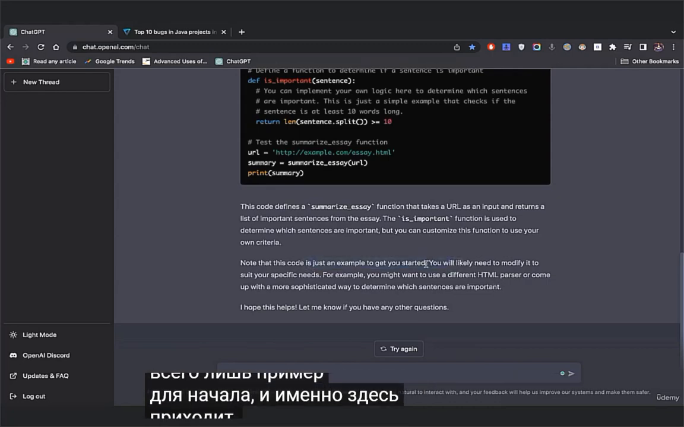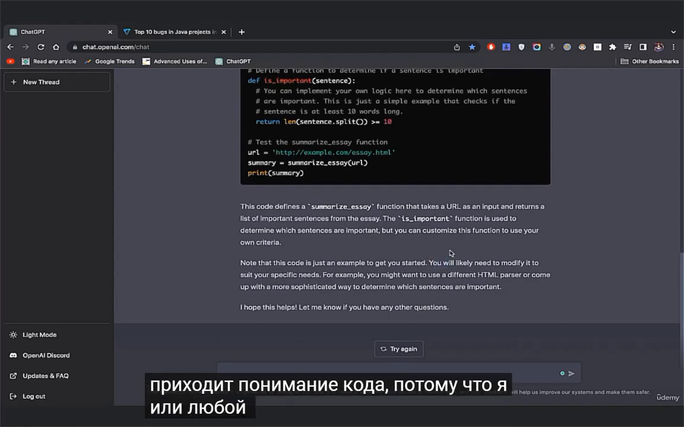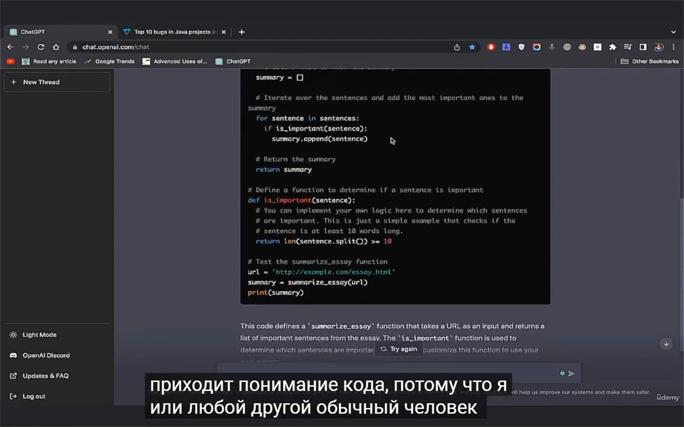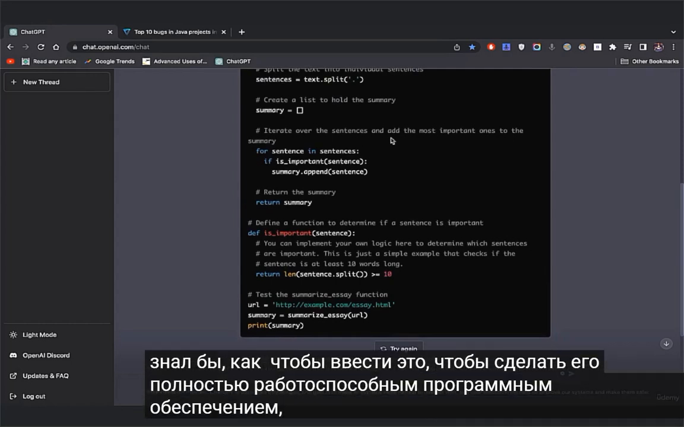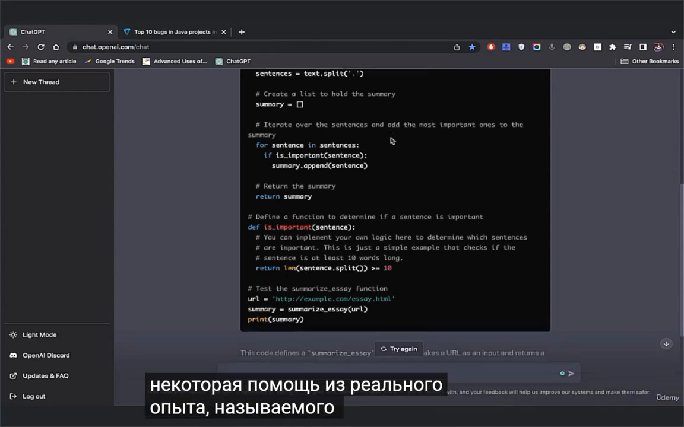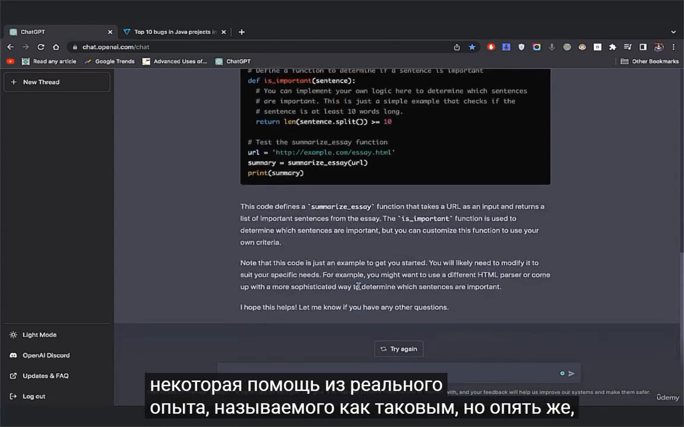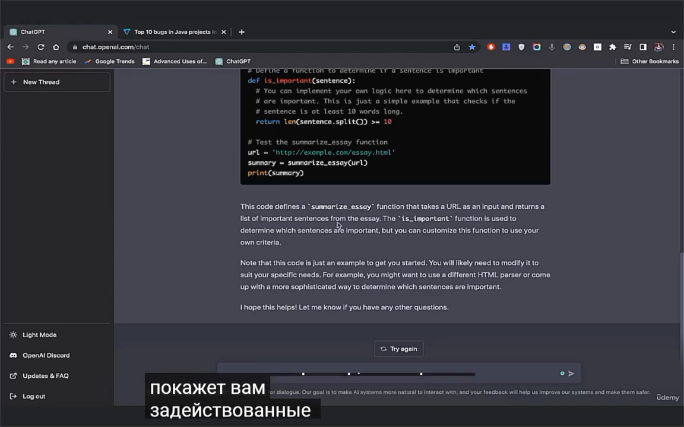Again, it's going to note that this is just an example to get started, and this is where understanding code comes in, because me or any other regular person would not know how to enter this in to make it a fully runnable software. You would need some type of help from a real experienced coder. But again, this is just an example, and it's just going to show you the capabilities involved.